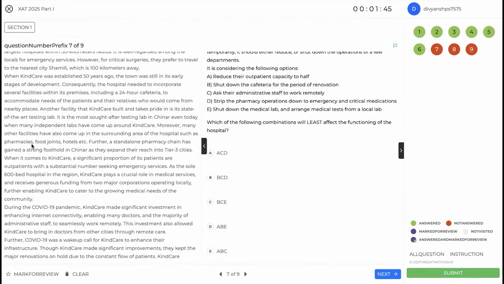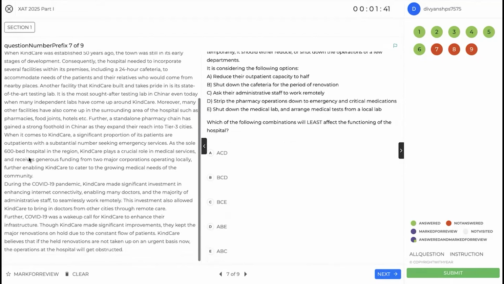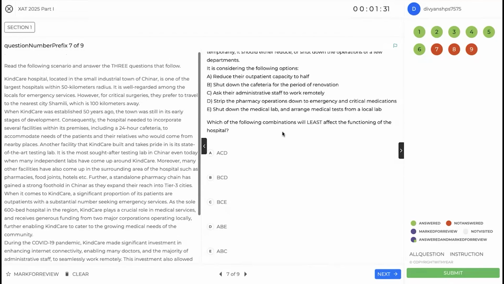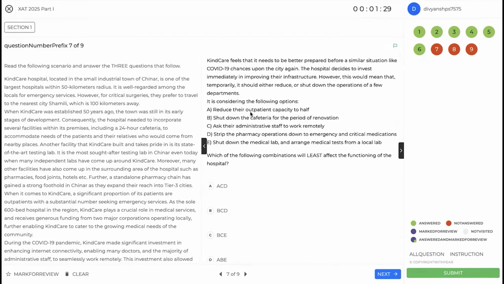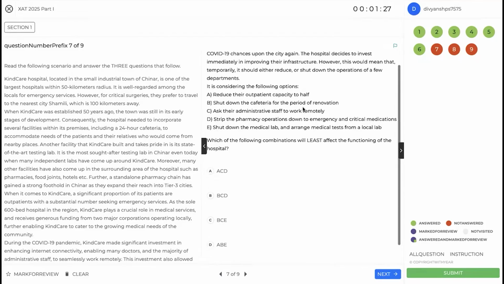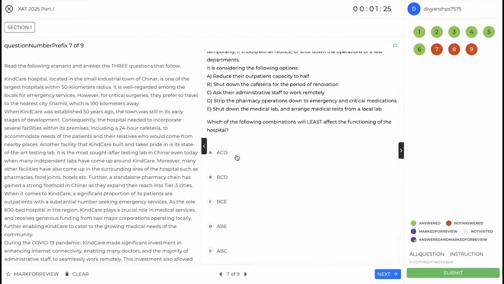Surroundings, food joints, pharmacies. A standalone pharmacy chain has gained a strong presence. Kind Care has a significant portion that is outpatient, 600 beds. Two major corporations operate locally. So it's clear reducing the outpatient capacity to half is not going to work because they are the majority of our clients. So A should not be part of this answer because we want the least affected.